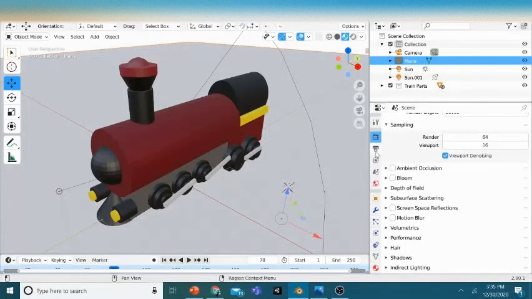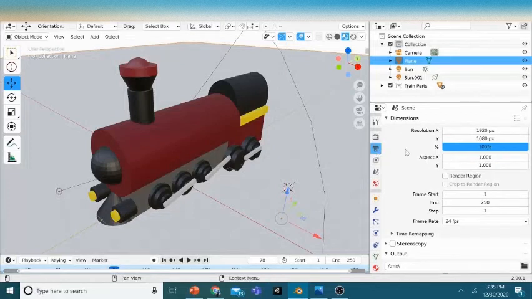I mean, you can see the printer image, right? That printer. So resolution is all okay. But then if you want a 4K image, you can see resolution and a percentage sign. Just click on that and make it 200. Enter. And now it is a 4K image. It's as simple as that.